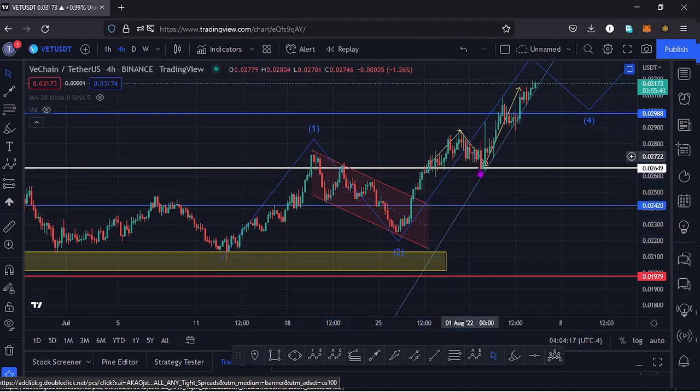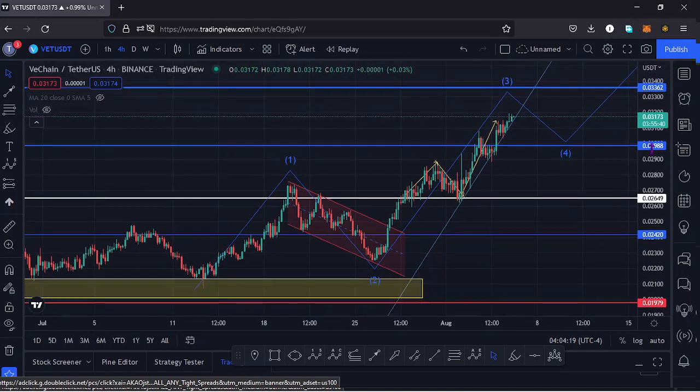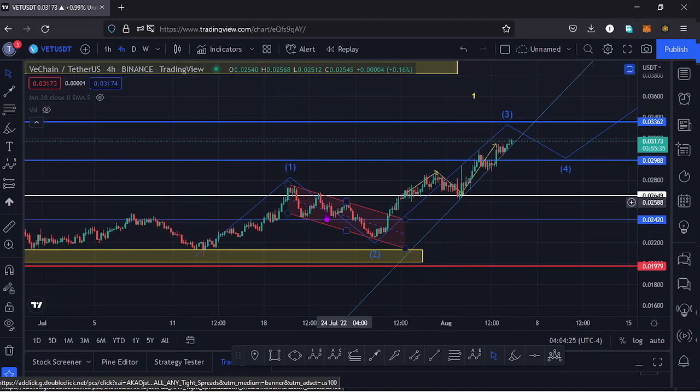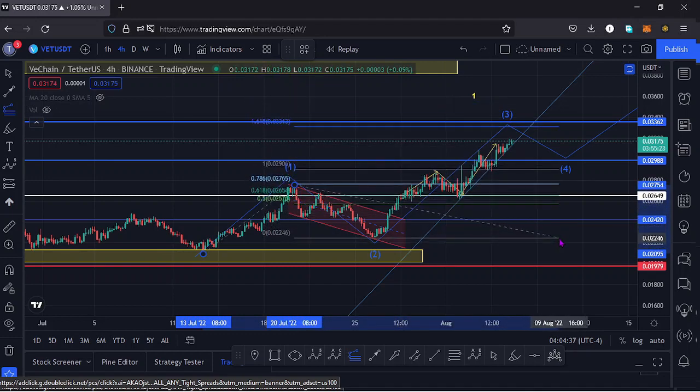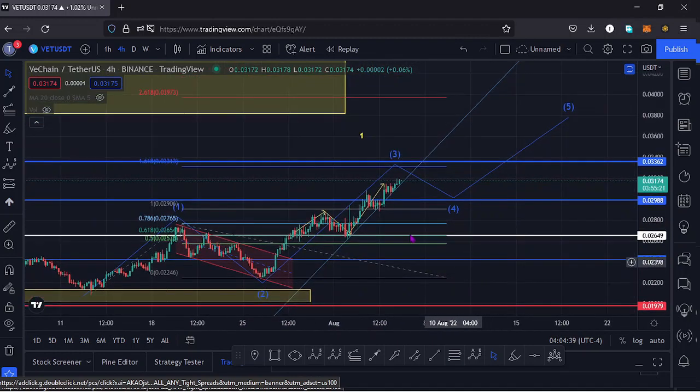and using a trend-based Fibonacci's, we can get a target area for that wave 3 to the upper side. So if I use the trend-based Fibonacci's connecting the low of the wave 1 to the high of the wave 1, then dragging the Fibs to the low of the wave 2, that should give us the minimum target area that wave 3 to the upper side should do, and that is the area at around the $0.0331 mark, and I can mark it out here on the chart. This is the minimum area that I expect that wave 3 to the upper side to do.